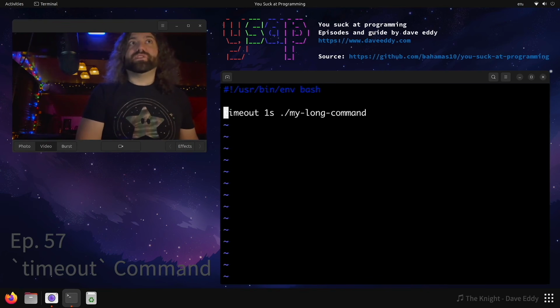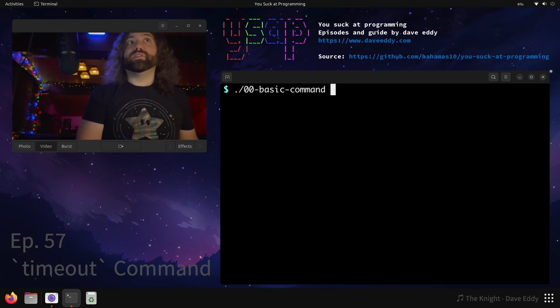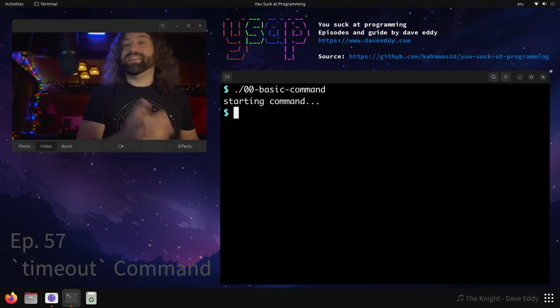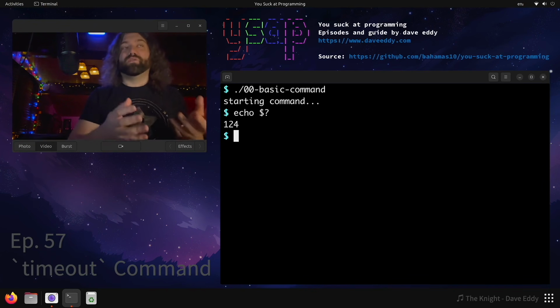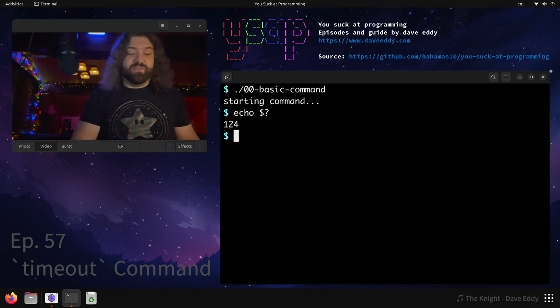So let's jump into it. Here's the basic version of timeout. So you do timeout, 1 second, my long command. This will run the command that's in our current directory, and it will only run it for 1 second. So what happens when we run this? It'll say starting command, and then it will exit right away because it killed it because it went over a second. If we look at the return code, we can see that it had a failure, 124.